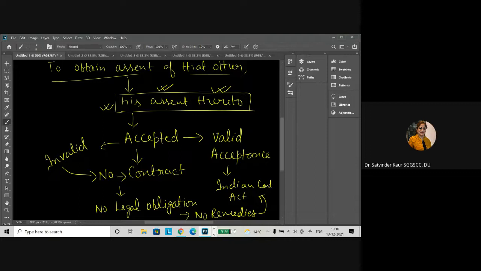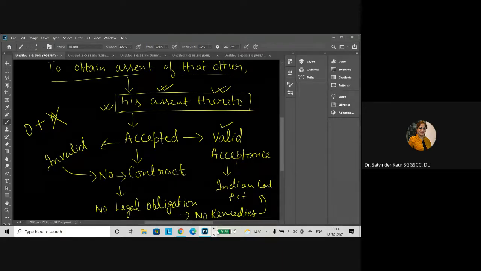Along with that, the prerequisites or requirements of valid acceptance as per Indian Contract Act should be fulfilled. And if those requisites are not fulfilled, the acceptance becomes invalid, so there is an offer but there is no acceptance. Acceptance is considered only when it is valid acceptance, so it will not result in a contract. And if a contract does not exist, there is no legal obligation, and there are no remedies of the Indian Contract Act available within that.